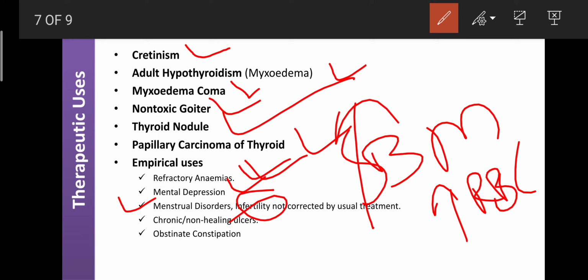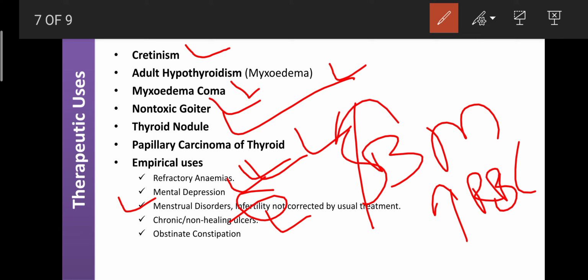Then as well, T3 and T4 are helpful to control non-healing ulcers, because when food stays longer in the GIT, it causes exposure of the GIT content to the wall of the GIT, and only then can an ulcer occur. But T3 and T4 cause propulsion of the food. Due to that reason, they are helpful for the treatment of chronic and non-healing ulcers.